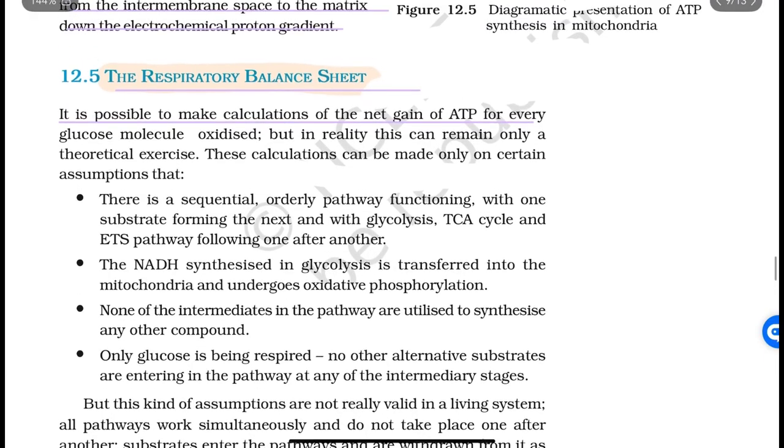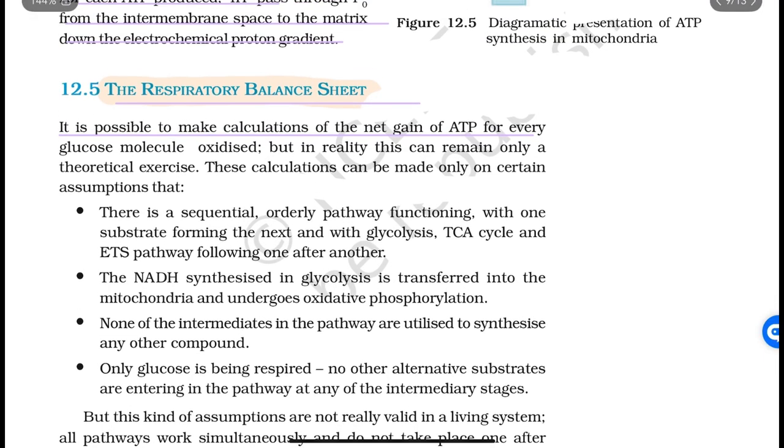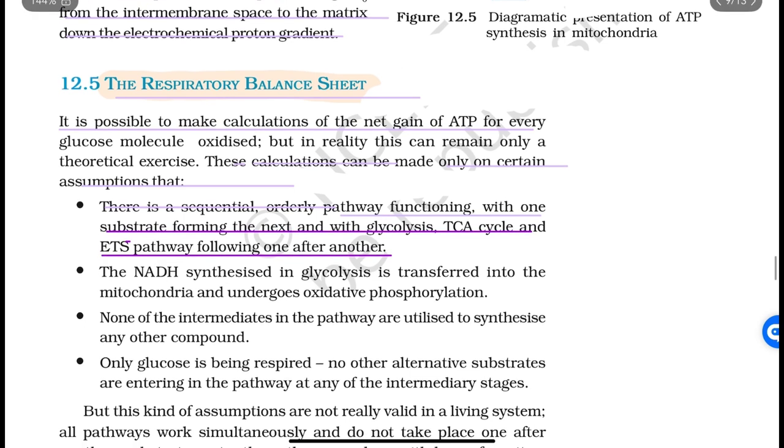For every glucose molecule oxidized, but in reality this can remain only a theoretical exercise. This calculation can be made only on certain assumptions that there is a sequential, orderly pathway functioning with one substrate forming the next, and with glycolysis, TCA cycle and ETS pathway following one after another. The NADH synthesized in glycolysis is transferred into the mitochondria and undergoes oxidative phosphorylation.